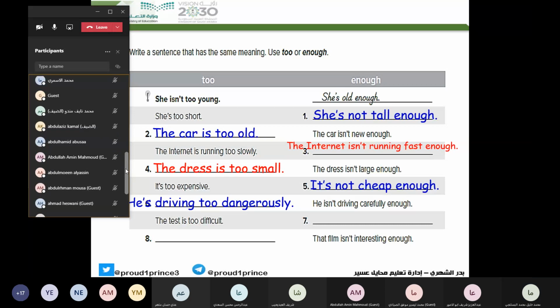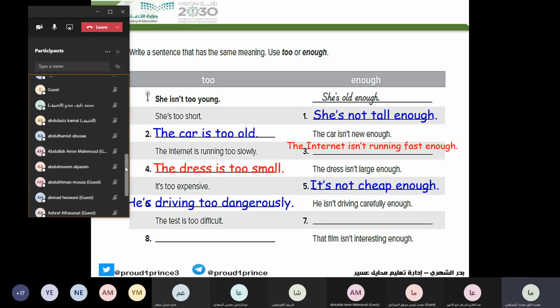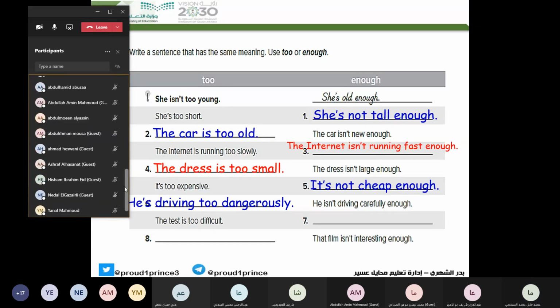Ahmed. Ashraf. The test is too difficult. Yanal. The test isn't easy enough. Good.